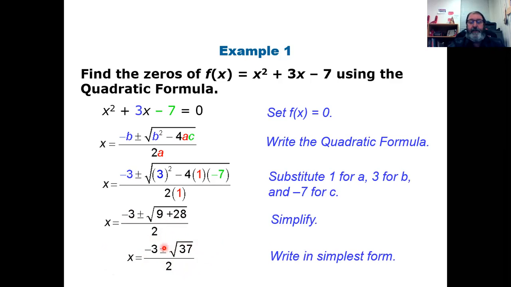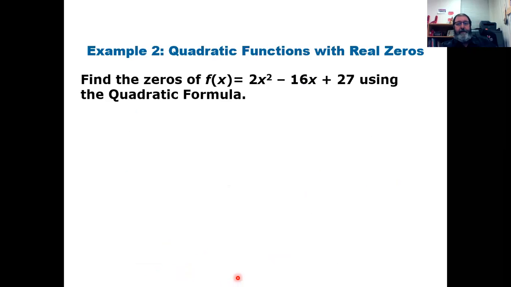-3 plus or minus the square root of 37, all over 2. And of course, keep in mind, this is 2 solutions. This quadratic has 2 roots. -3 plus the square root of 37, all divided by 2, and -3 minus the square root of 37, all divided by 2. Okay, so I found my 2 answers. There they are. Let's do another one together.